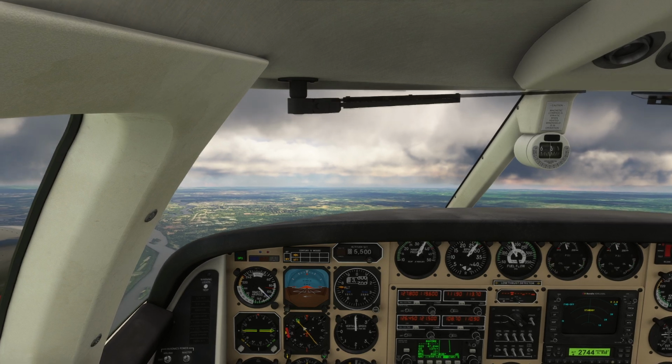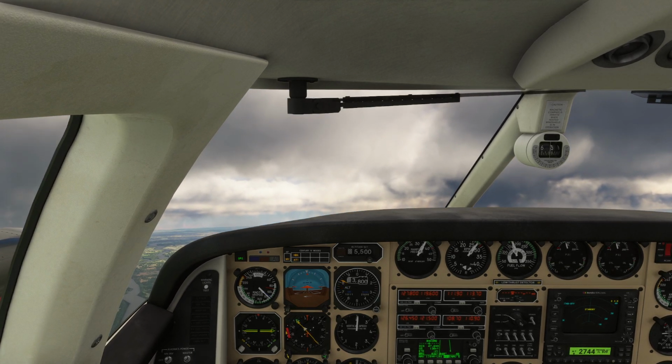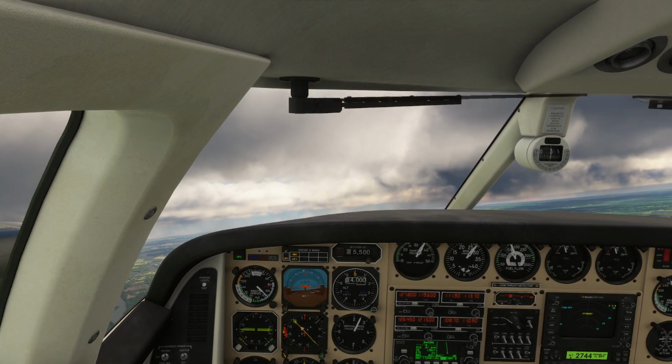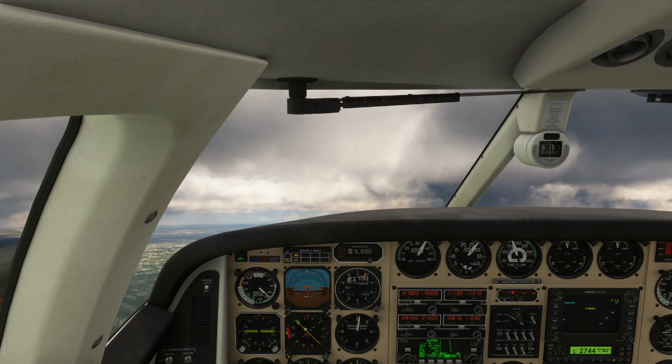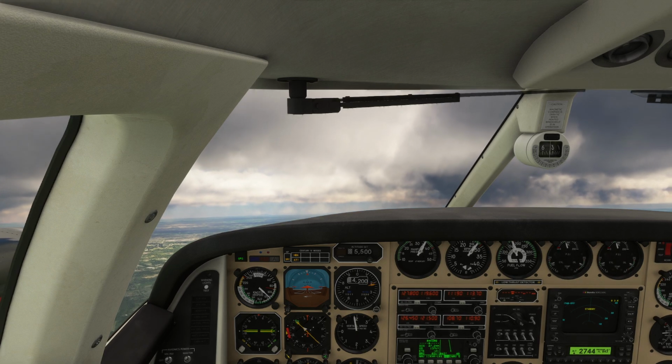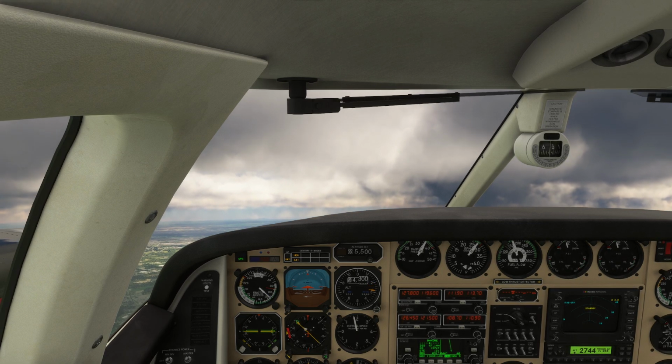This is a nice little exercise. Of course, we have to get into Bradley's air traffic. Oh, we've already done. Red 64, roger. Radar services terminated. Squawk VFR. Cool. So then what we're going to do is request our flight following. Bradley approach, Red 64, requesting flight following to Kilo Oscar Romeo Echo at 5,500. Let's see what happens here.